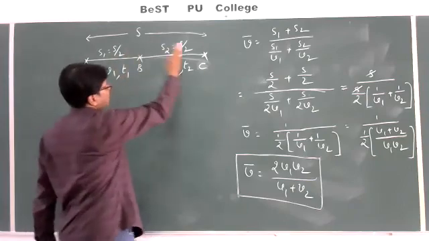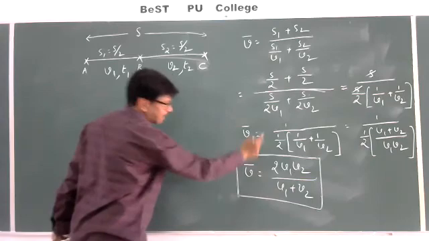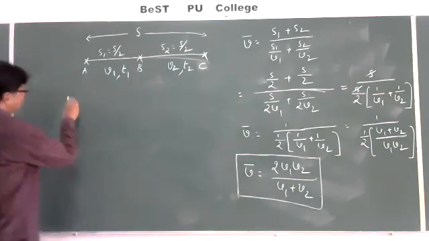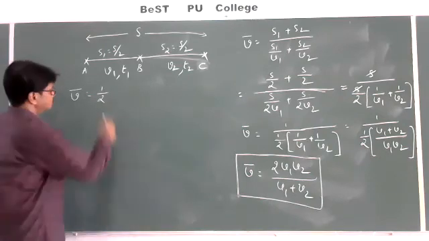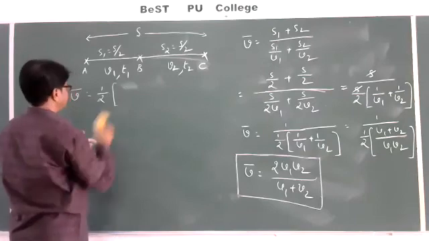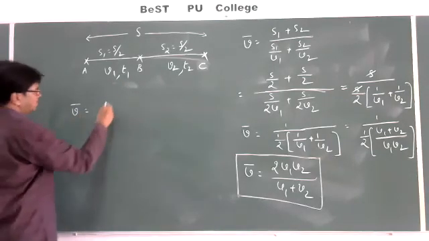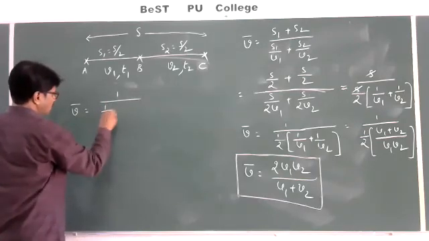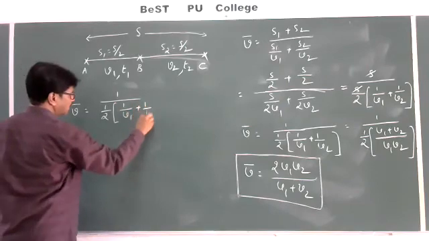If the number of parts is more, we cannot use this formula. For that I want to generalize. The average speed we got is V bar equal to 1 by 2 into 1 by V1 plus 1 by V2.